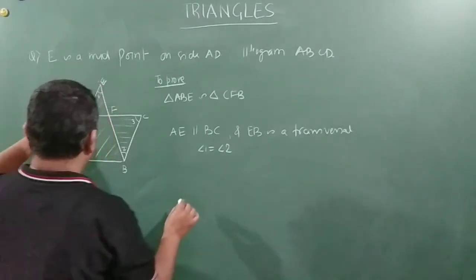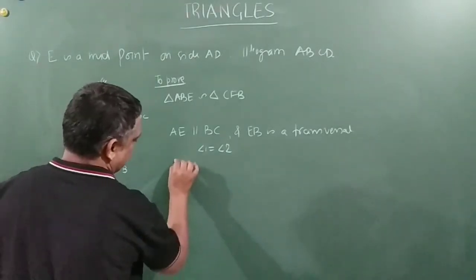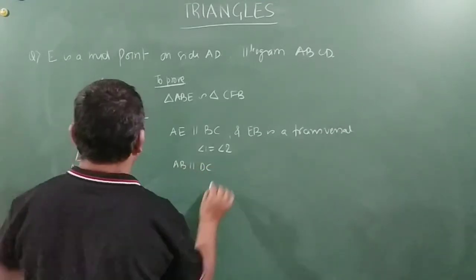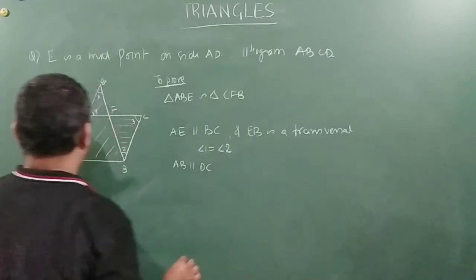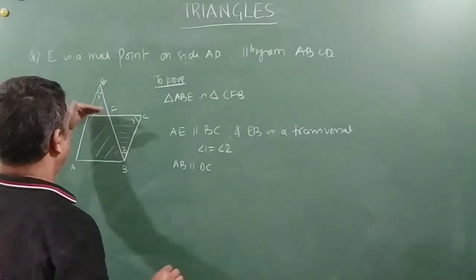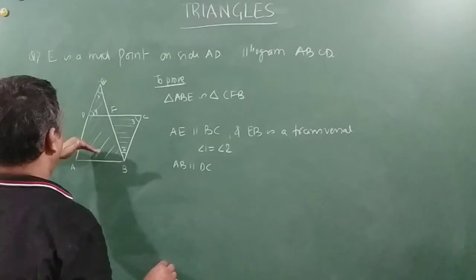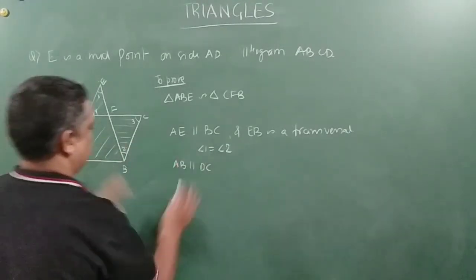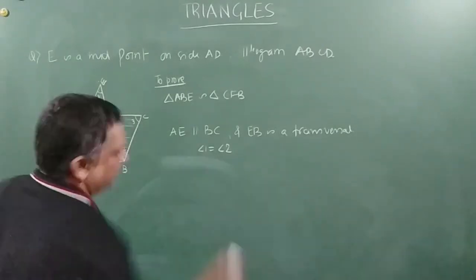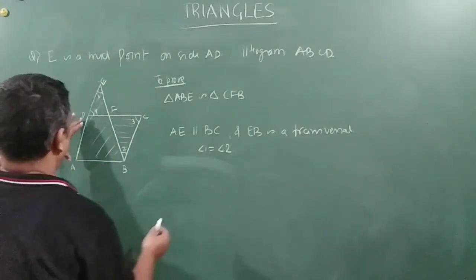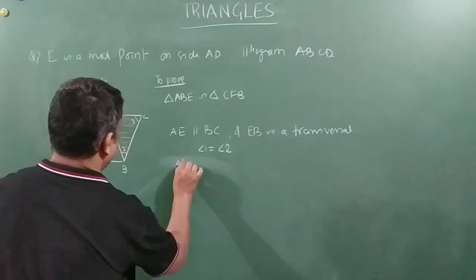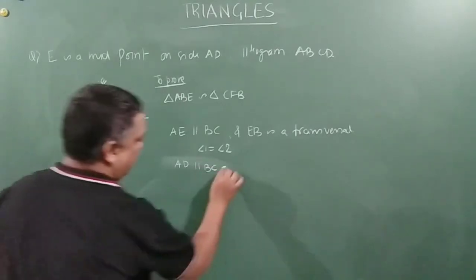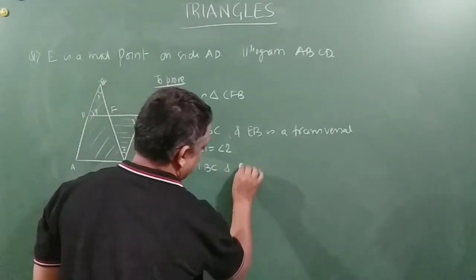Right? So since AB is parallel to DC, sorry, not AB, AD is parallel to BC, and BC is a transversal.